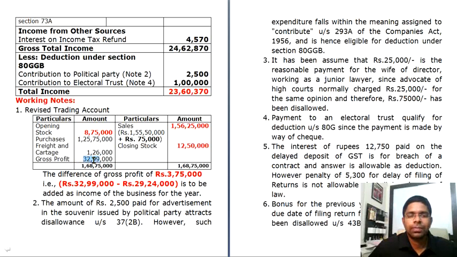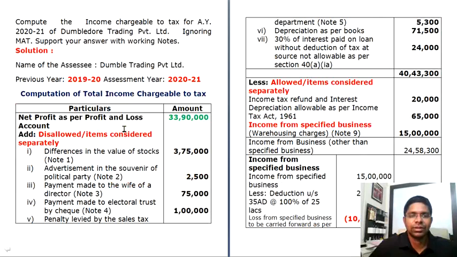So your gross profit, which is again changing, is 32,99,000. The difference is that between the profit which you arrived at now after alteration and your earlier profit given in the question, that is the trading account. The difference will be 3,75,000.